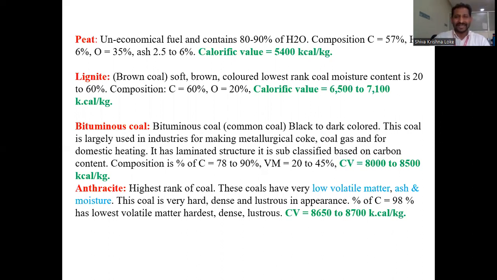Because it contains more moisture. The carbon composition is nearly 54 to 57%. So peat is a coal with a calorific value of nearly 5,400 kilocalories per kg.